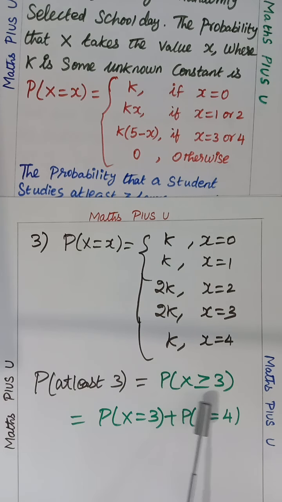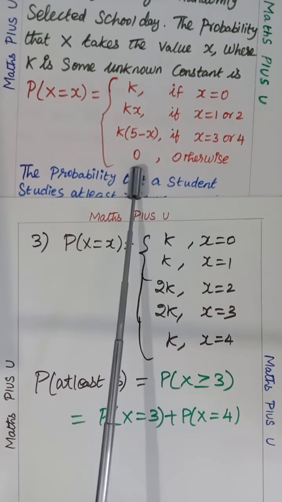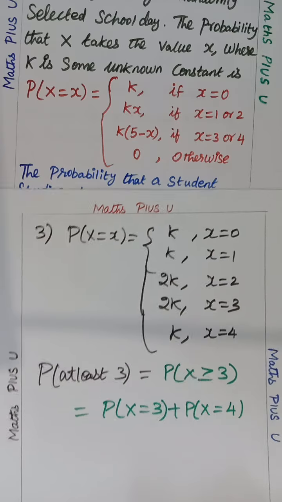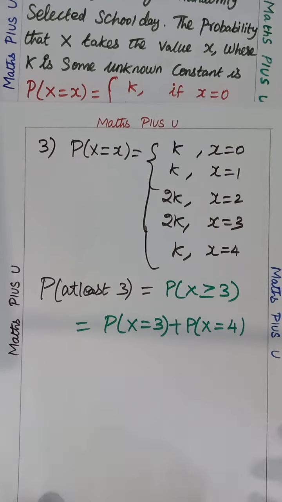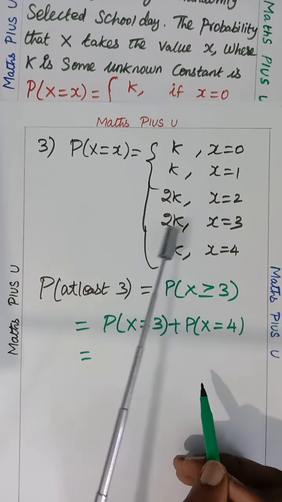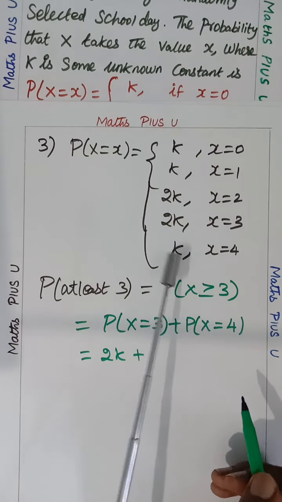So P of x greater than or equal to 3 is P of x equals 3 plus P of x equals 4. Why have we stopped at 4? Because for other numbers they have given 0 otherwise, so P of x equal to 5 and beyond will be 0 only. You don't need to do that. Now P of x equal to 3: what value have they given? 2K. For x equal to 4, what value? K.